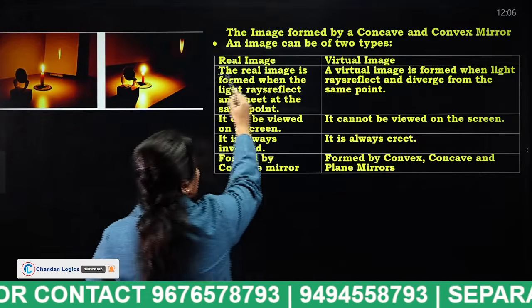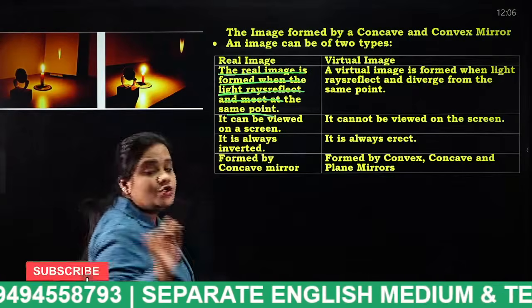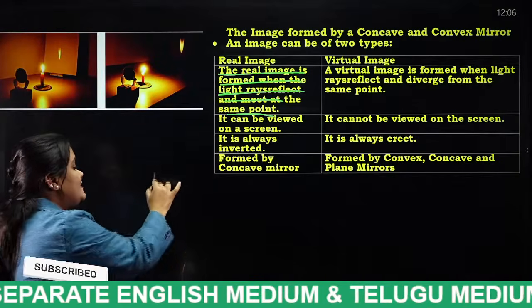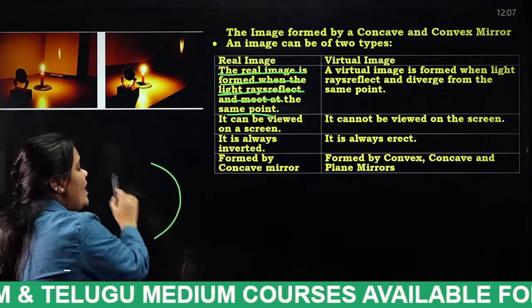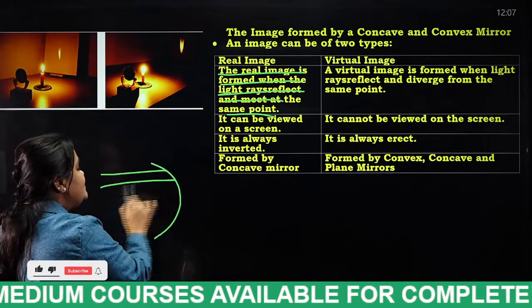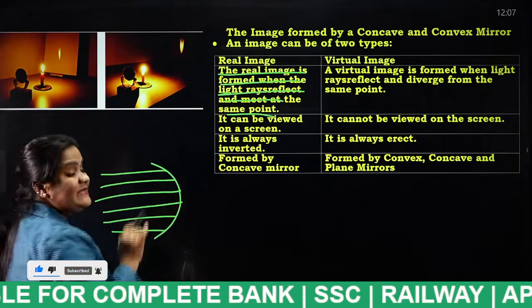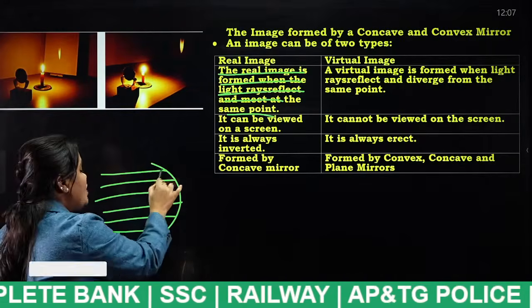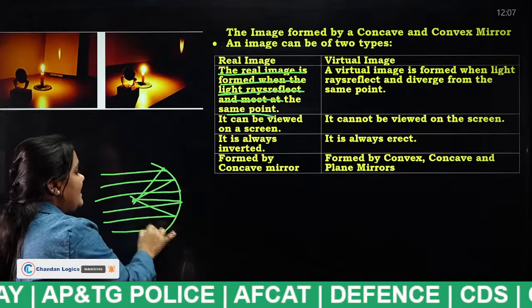The real image is formed when the light rays reflect and meet at the same point. So when we look at the concave mirror, which is curved inwards, what is happening, students? When the light rays are incident on it, what is happening here? The reflected rays are meeting at the same point.